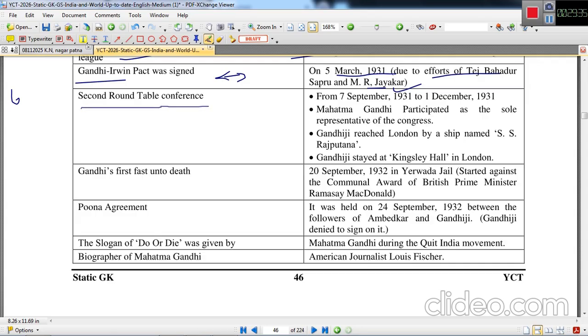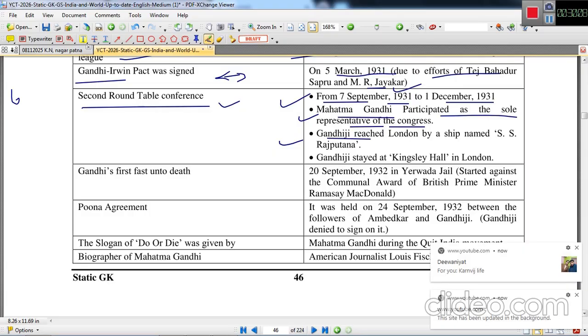Second Round Table Conference, this is important because out of the three Round Table Conferences, this was the first and the last Round Table Conference in which Congress participated. This is the only Round Table Conference in which Congress participated. This particular Round Table Conference took place from 7th September 1931 to 1st December 1931. Mahatma Gandhi participated as the sole representative of the Congress.